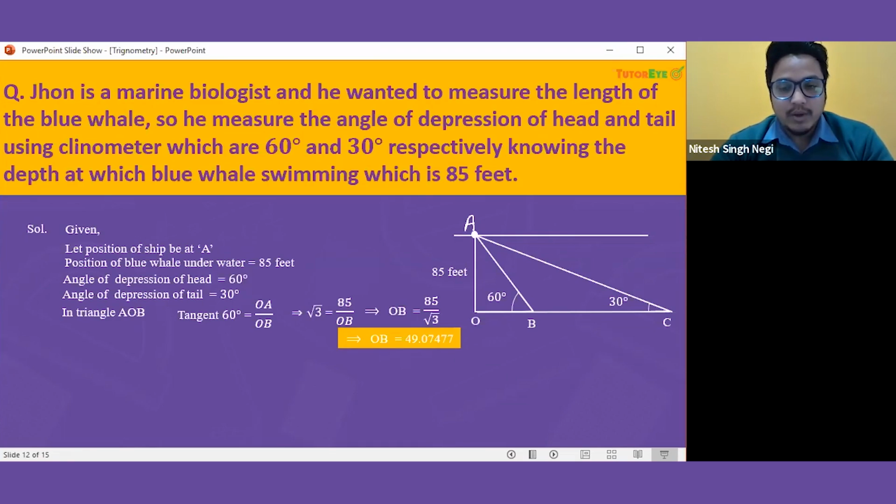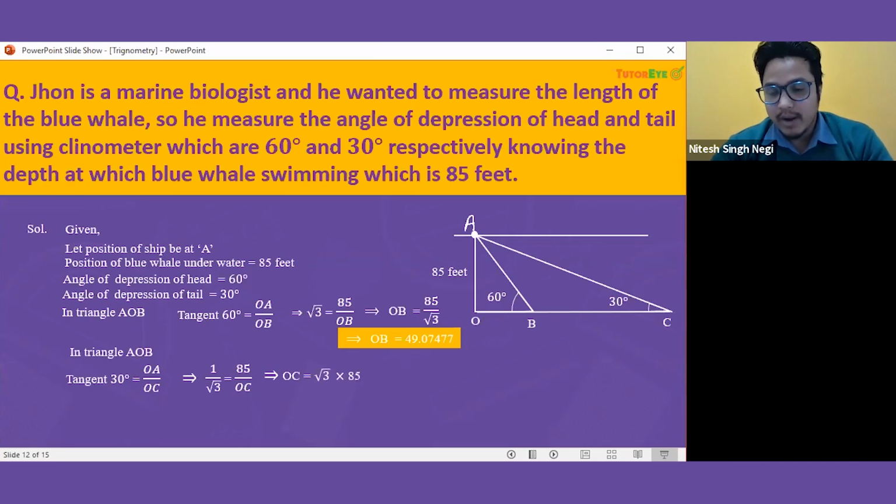So we have found OB, and in exactly the same way, we can find the value of OC. In triangle AOC, tan 30 degrees is 85 over OC, and tan 30 degrees is basically 1 by √3. So in this way, we find that OC is equal to 100.